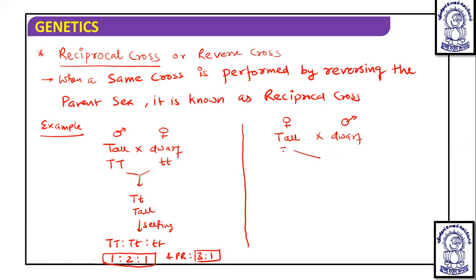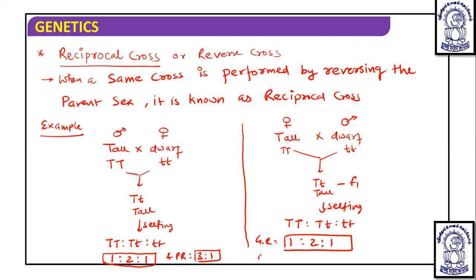Now if a cross is made between these two, then capital T small t tall is going to be F1, and if selfing is done, the results are capital T capital T, capital T small t, small t small t. So the genotypic ratio here is going to be 1:2:1, and the same phenotypic ratio of 3:1. So there is no change in result by reversing the sex. But if a cross is made in such a way, then it is known as a reciprocal cross.